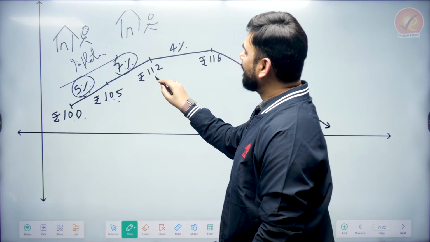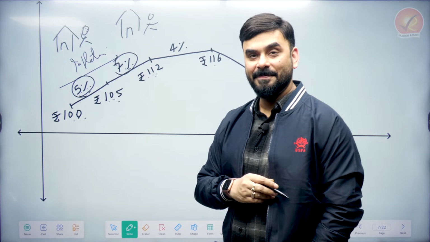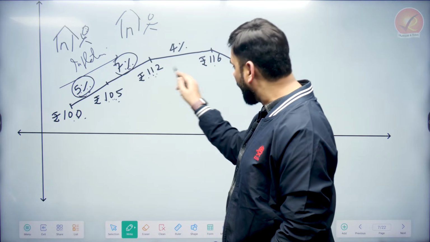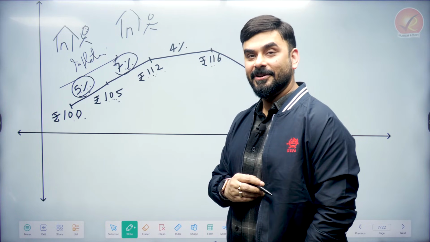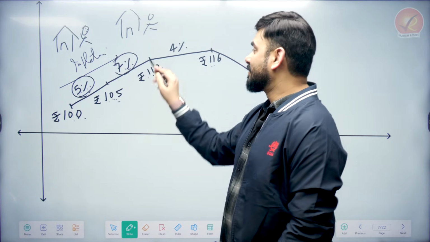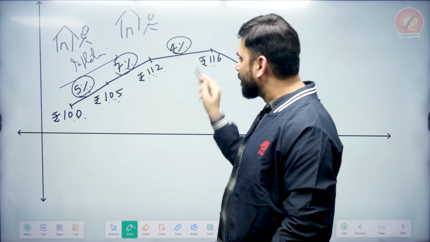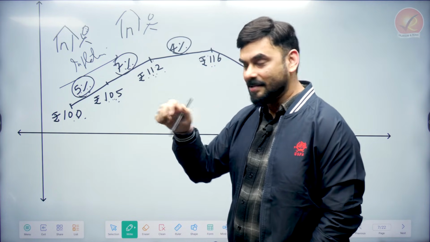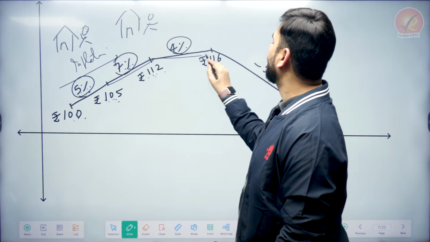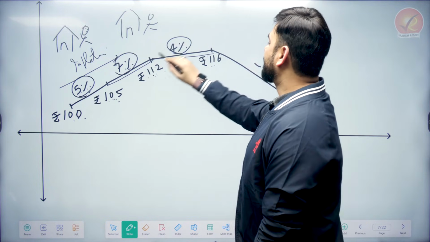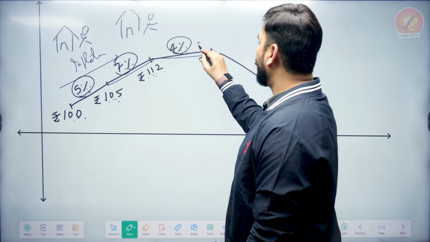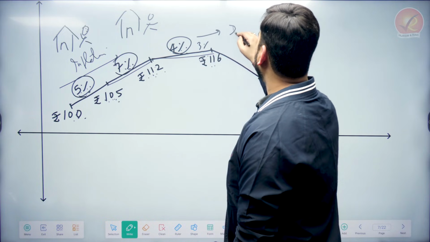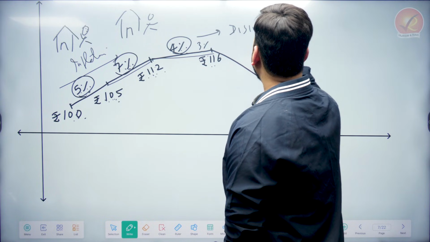So now the price of the pen will rise from 112 to 116. Earlier it was jumping like anything. Now it is 112 to 116. Why? Because now there are two sellers. So what is the jump in the price? 4%. Even now price is rising, but it is rising at a slower pace. So see, earlier it was going like this, now it is coming like this. This 7 to 4%, now 4 will become 3%. This is called disinflation.